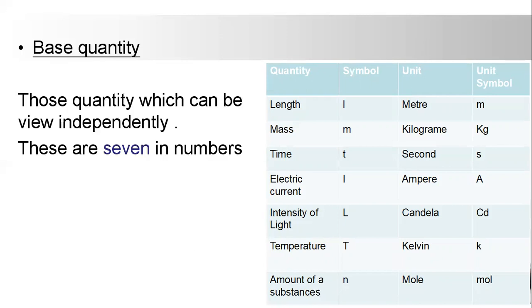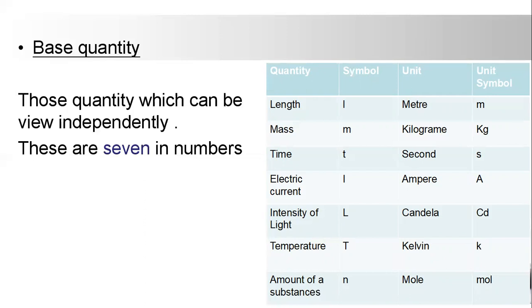The first quantity is length. The second is mass, then time, electric current, intensity of light, temperature, amount of substance. Symbol is L for length. For mass, it is m. For time, it is t. For electric current, it is I. For intensity of light, it is L. For temperature, it is T. Amount of a substance is represented by N.